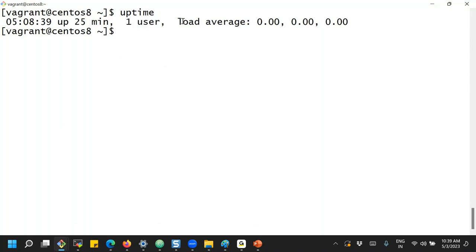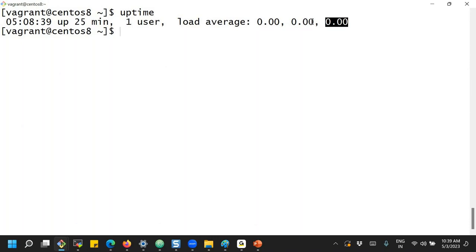It is also giving the load average. What is the load average? The last 1 minute, last 5 minutes, and last 15 minutes. So in uptime we can get how many users are logged into the system, how long the system has been up and running, as well as the load average, the average load on the system.